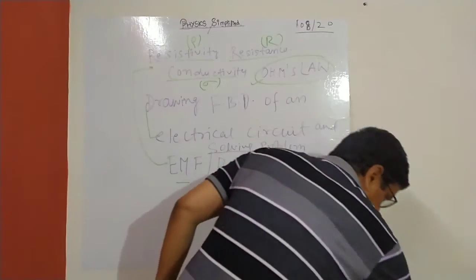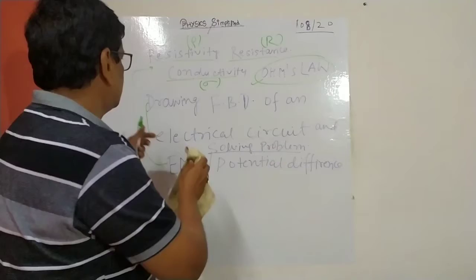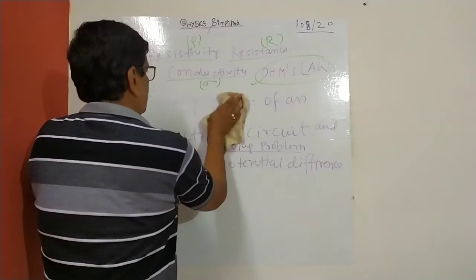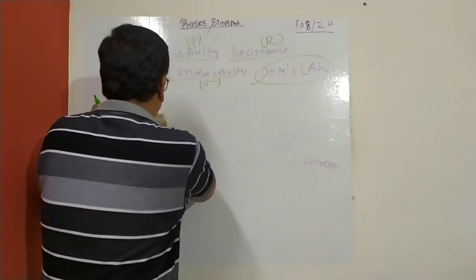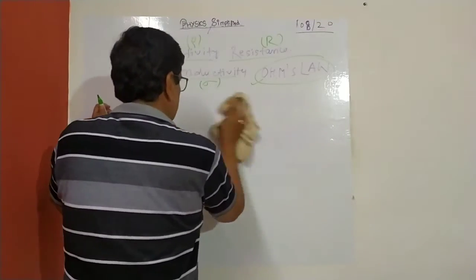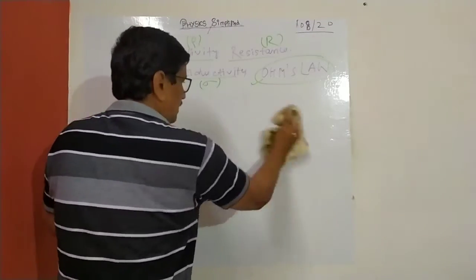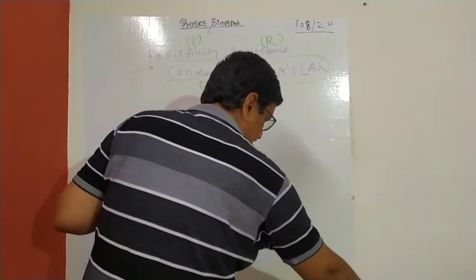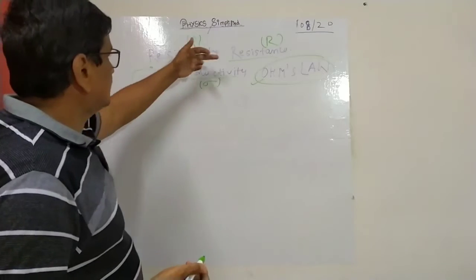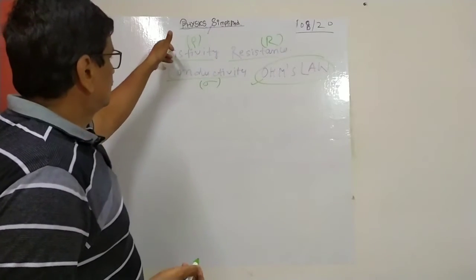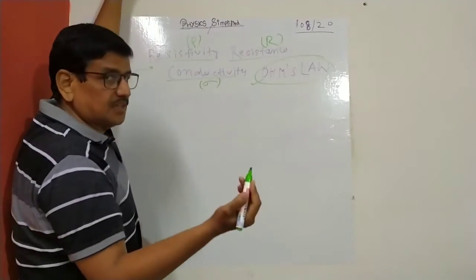You remember we ended the last video, so I'm erasing, because first we'll cover these three. We ended the last lecture at a very interesting point: the variation of resistance or resistivity. Resistance and resistivity, what is the relationship?